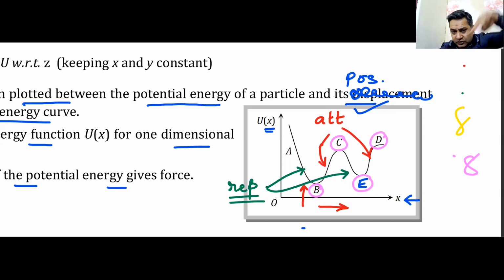The slope is zero. The graph just turns. The slope is zero. B, C, D, and E are the 4 points of equilibrium. So now looking at the graph you see that these are the points of equilibrium, B, C, D, and E, where force acting on the particle is zero. And now you can clearly understand them. Looking at the graph, you can tell me those points.